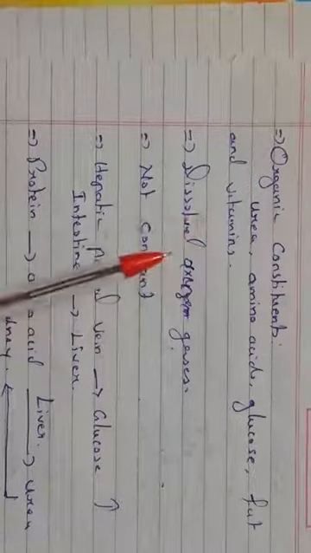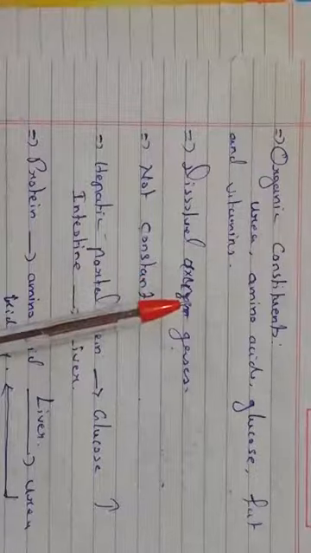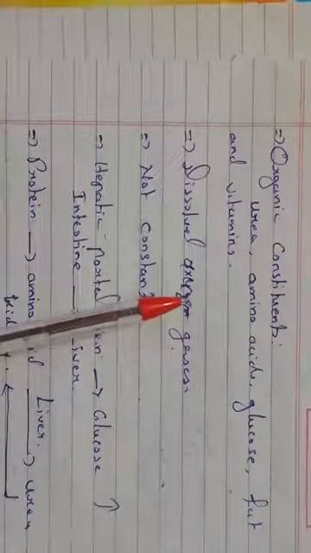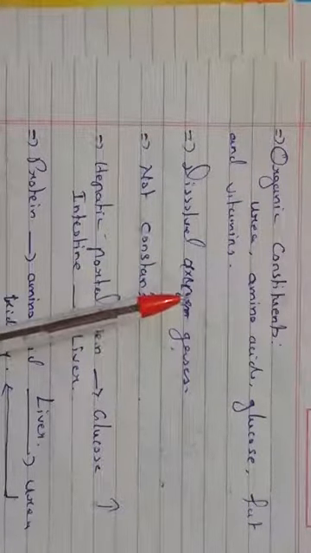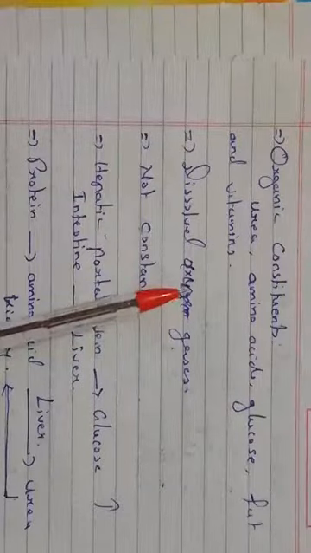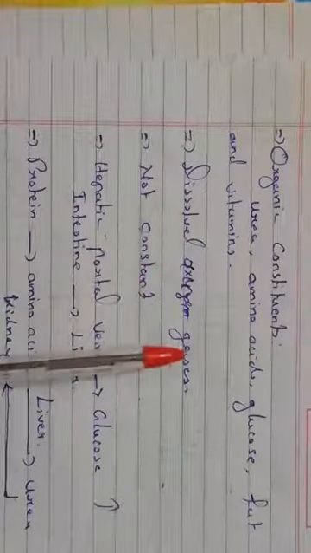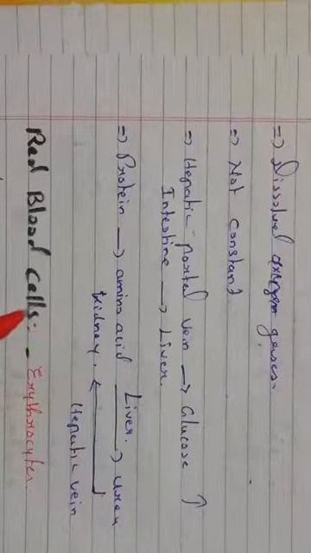Fine. Then of course we know it has dissolved gases. Oxygen and carbon dioxide will be dissolved in the plasma during transportation, which we discussed in the previous class. So it consists of dissolved gases also. Okay. So now we have set up these components of the plasma, but it will not be constant at every time.